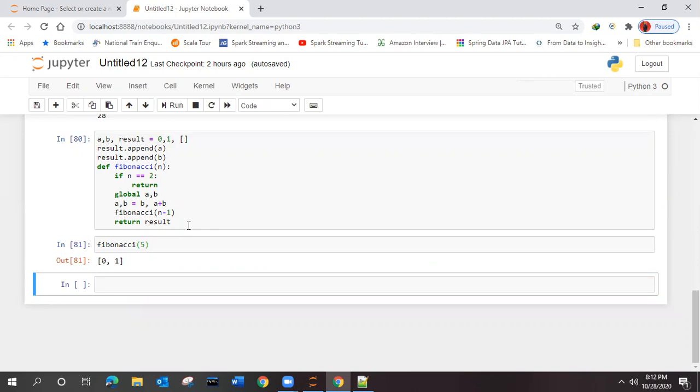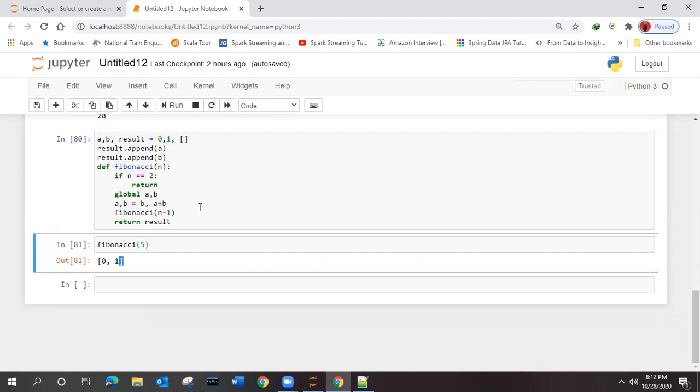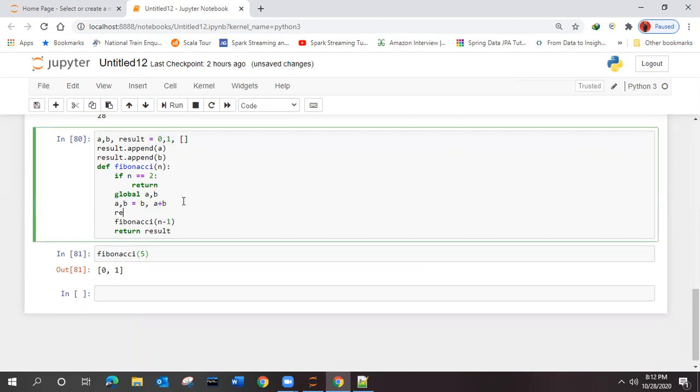One more thing you need to think over here. What is that thing? See here, you are changing the value of A and B, right? By appending the previous. But are you adding that to the list? No, we are only printing the first two, right? That we need to add inside that list. And what do we need to add inside this one? Append B. And that variable B is A plus B. See here, B is A plus B.